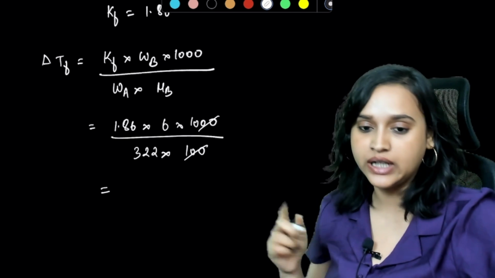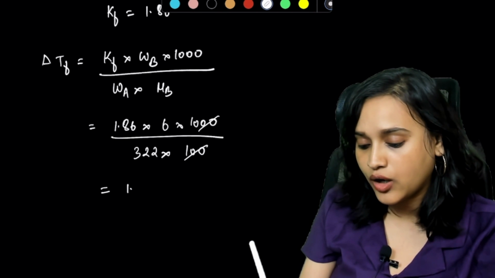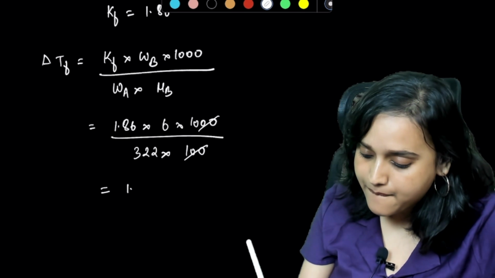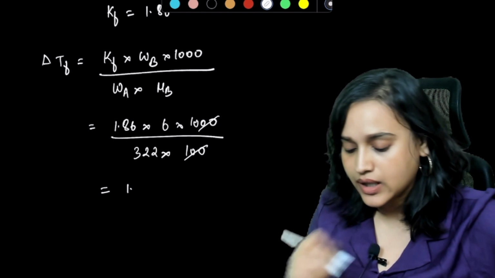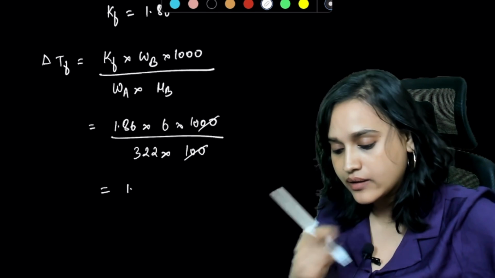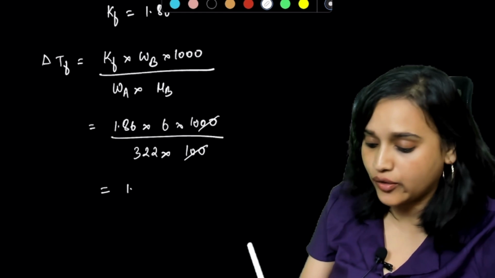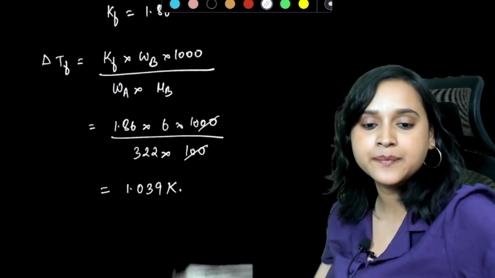I think if you calculate this, how much will you be getting? I think you will be getting around 1 point, calculate this, 100, this is gone. 6 into 6 ones are 6, 3. 1.039. 1.039 Kelvin. Are you getting this, everybody?